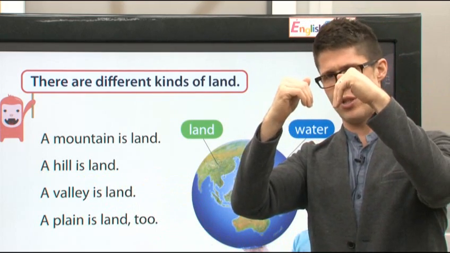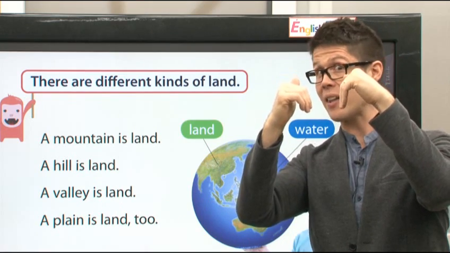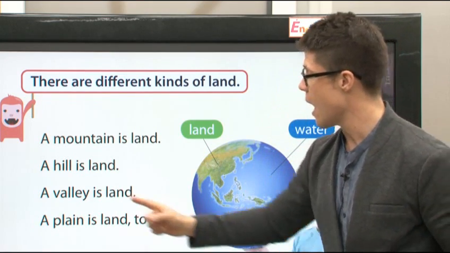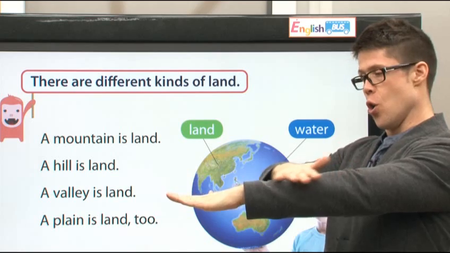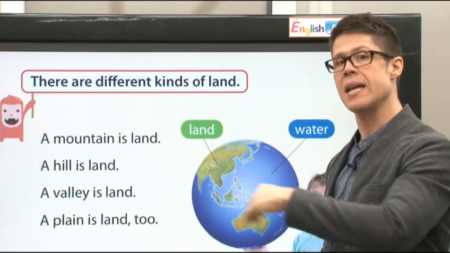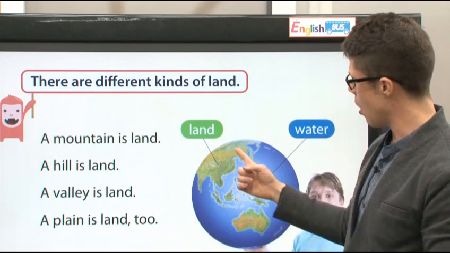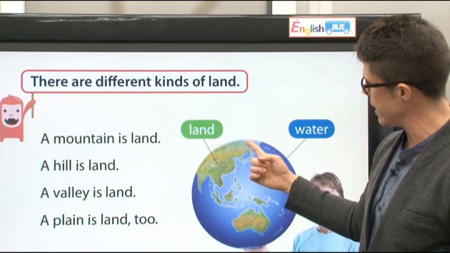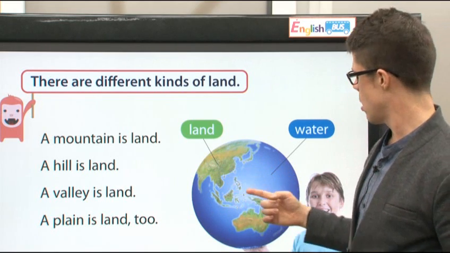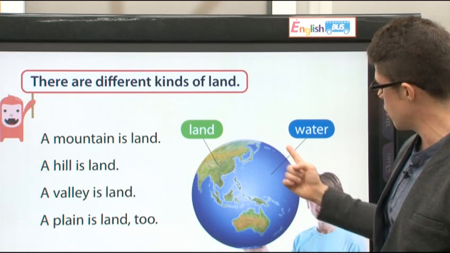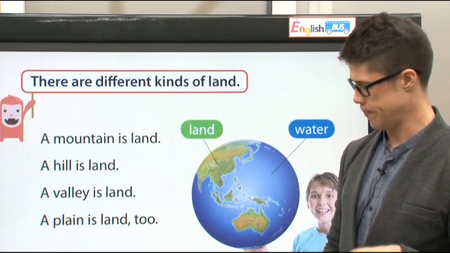Remember, there's two mountains. Here is the valley, okay? And a plain, the lowland, a plain is land too. All of this green is land. All of this blue is water.